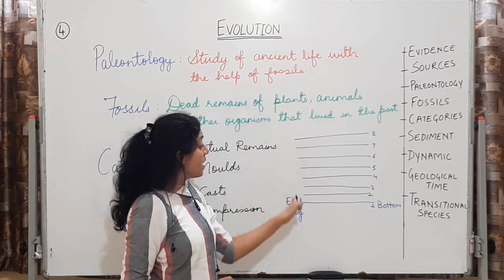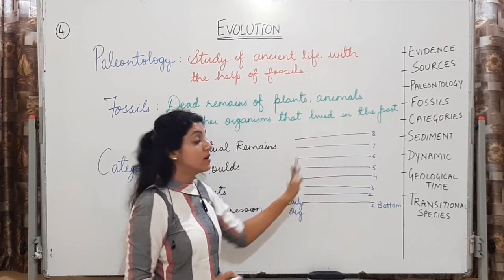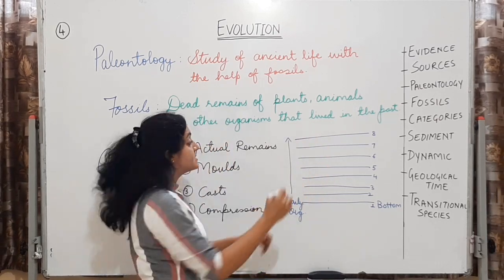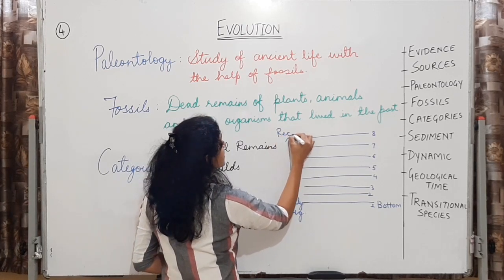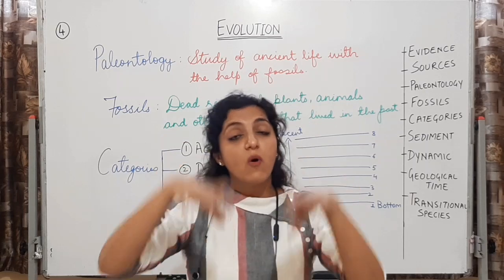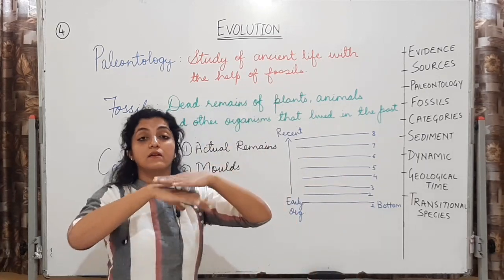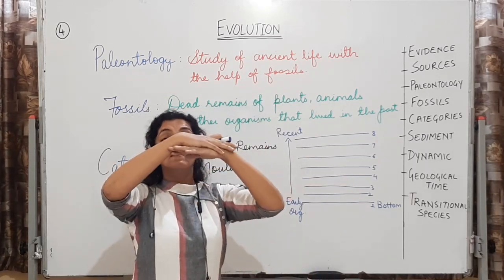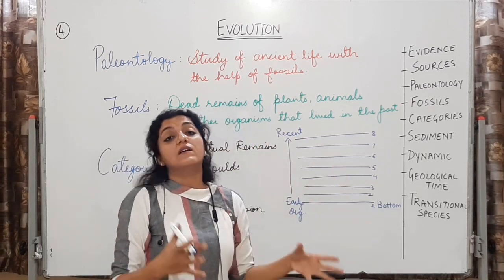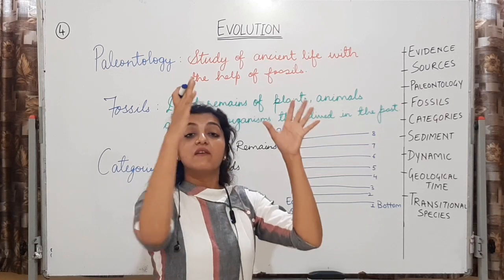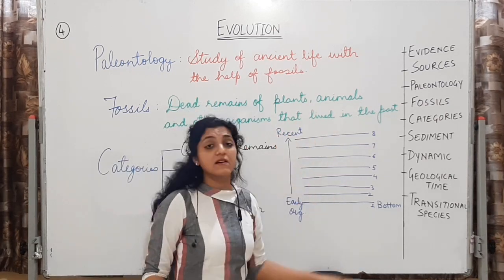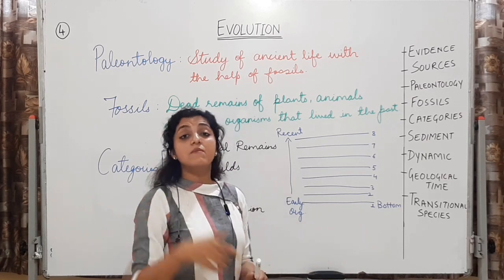And as I'm moving upward in these layers of fossils, I am going to get the recent ones, because they are getting deposited one on the other. One layer on the second, then third, then fourth, then fifth. ऐसे ये rocks बनते हैं Earth की crust पे. If you actually section the Earth's crust, you are going to see these layers. We call it sedimentation.